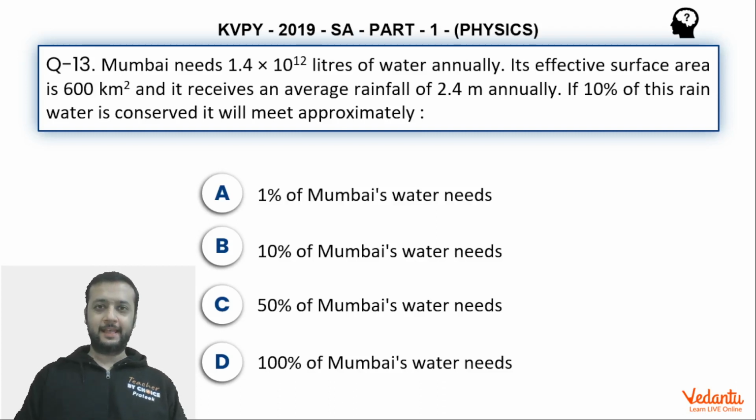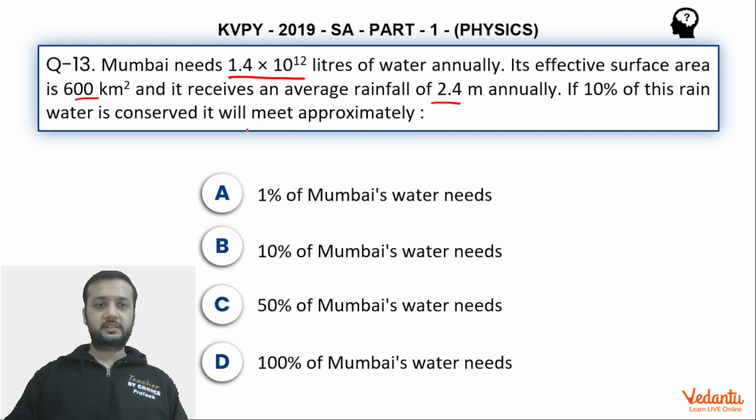Hi dear students, let's see this question that came in KVPY 2019 essay part 1 physics paper. The question is very easy, just that you should know how rainfall is measured. So basically in this question it is given that Mumbai requires 1.4 into 10 to the power 12 liters of water annually. Now the surface area of the Bombay is given and it is given that it receives 2.4 meters of rainfall annually. We will shortly see what this statement means.